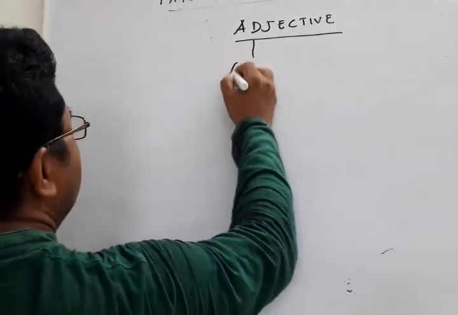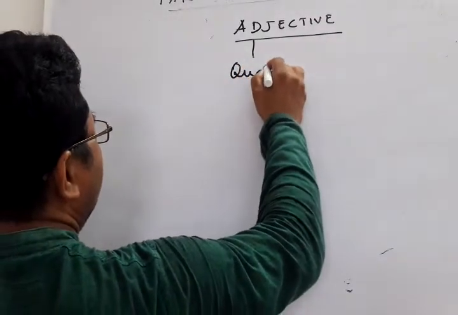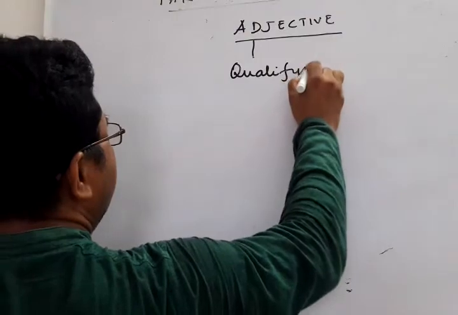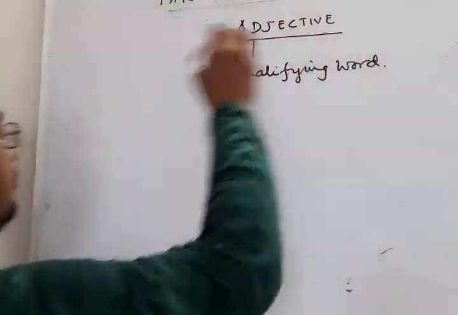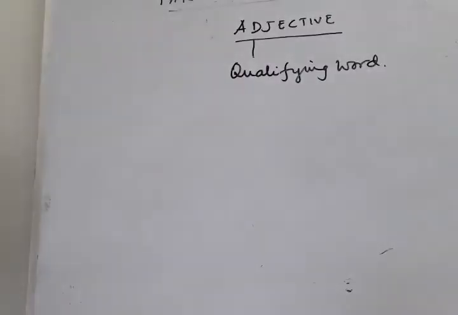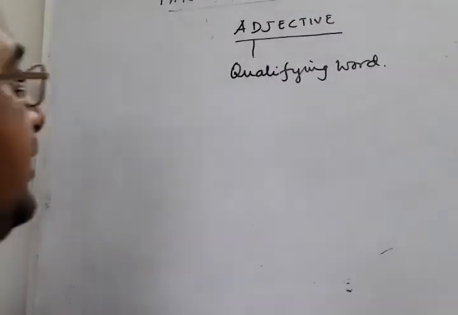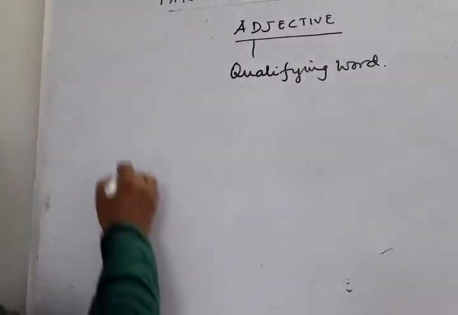Adjective is an important part of speech. Okay? It's a qualifying word. What is this? It is a qualifying word. It is used to qualify either a noun or a pronoun.